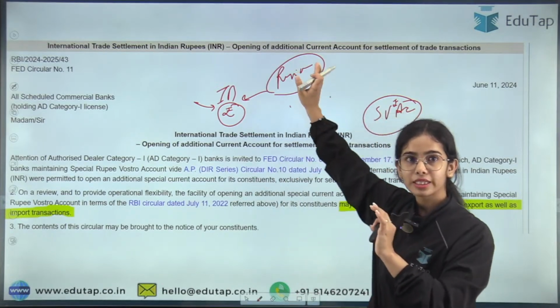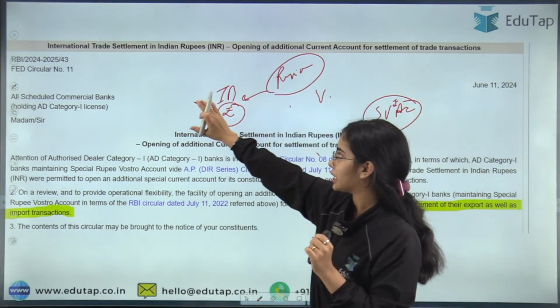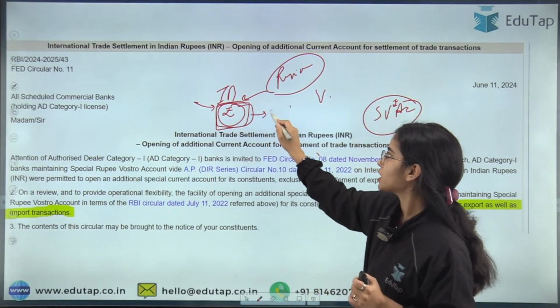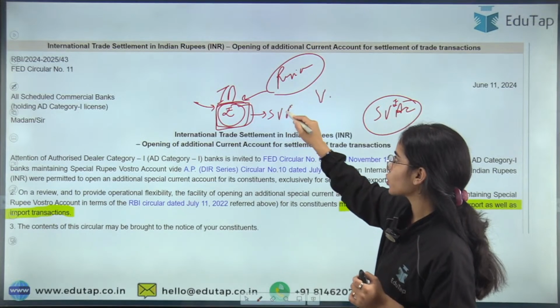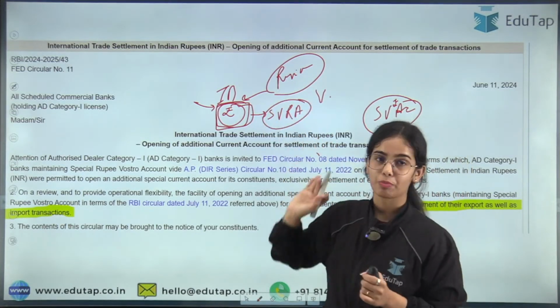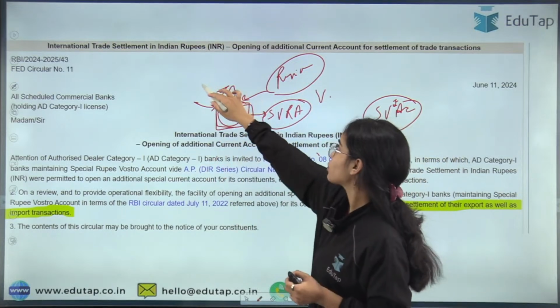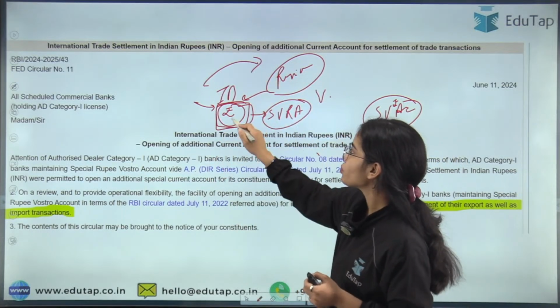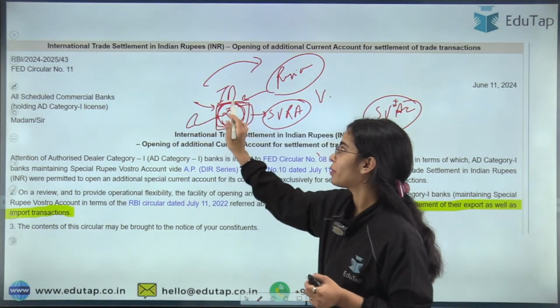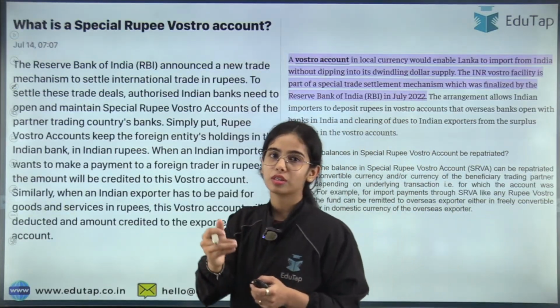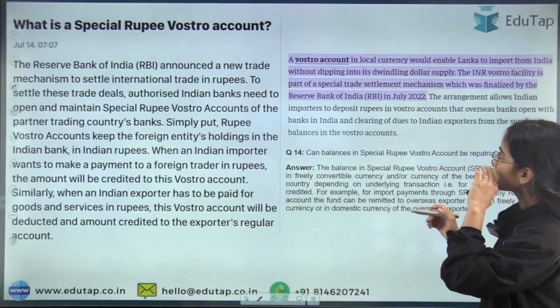So the Russian traders, they are trading with India and they are getting the money in rupees, and this money will be stored in the special Vostro rupee account with the Indian bank. Now, if we are exporting to Russia and Russia has to pay us in rupees, Russia can pay us in rupees from this account. So this is the special rupee Vostro account.